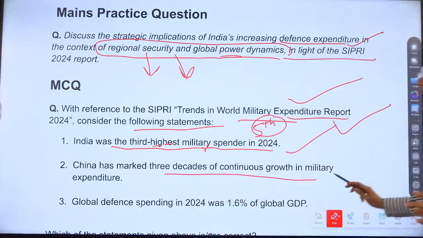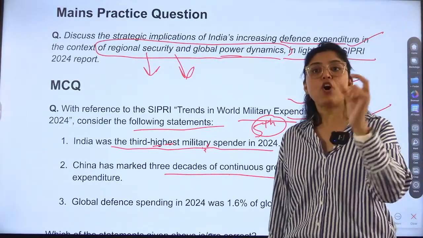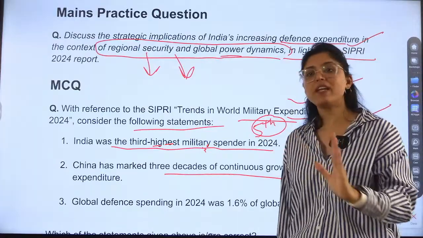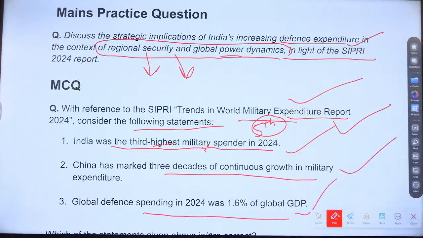Next is China has marked 3 decades of continuous growth in military expenditure. So these kinds of trends are also asked. Not exactly years will be asked, but some kind of trend UPSC can give. Next is global defense spending in 2024 was 1.6% of global GDP.